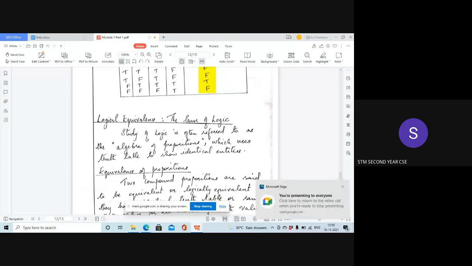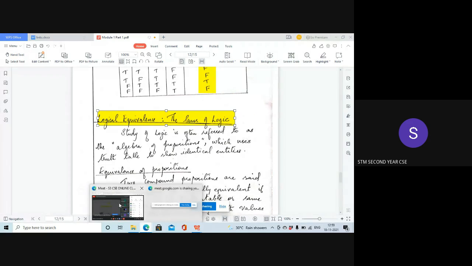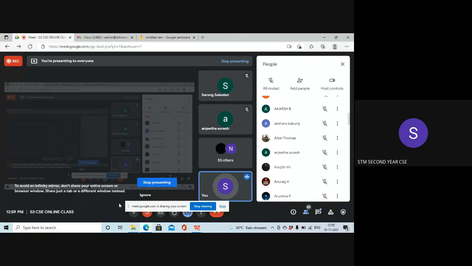The next section is about logical equivalence, or what we call the laws of logic. From here onwards, we are going to study many laws related to logic. There are a lot of laws, but if you study them thoroughly, you will be able to solve the questions. So these laws should come to your mind very fast. You should be thorough with the laws, otherwise you won't be able to solve problems.